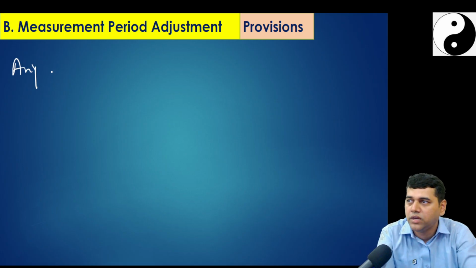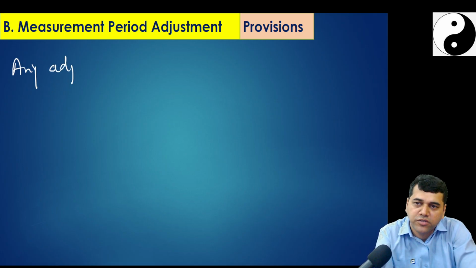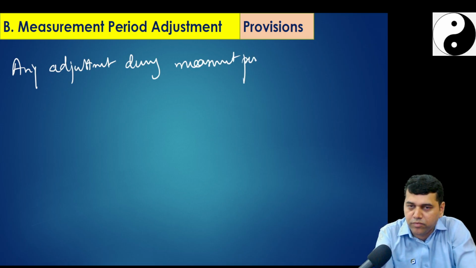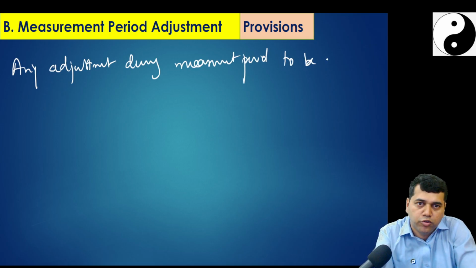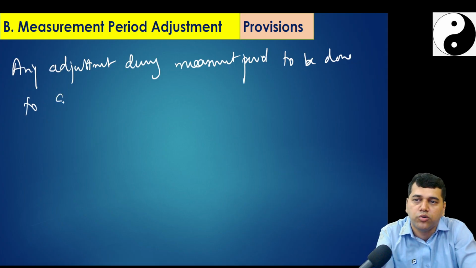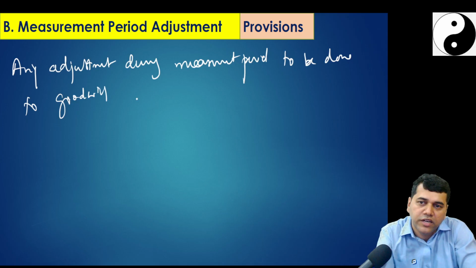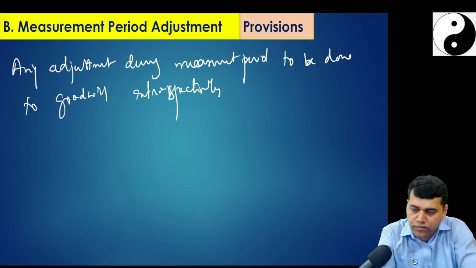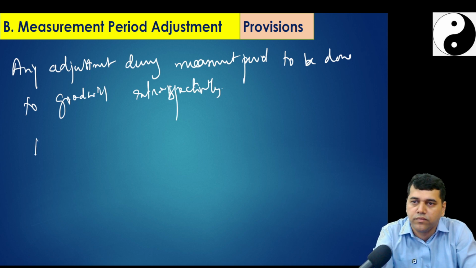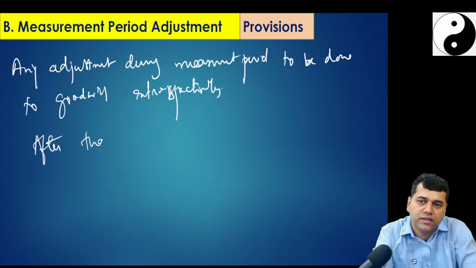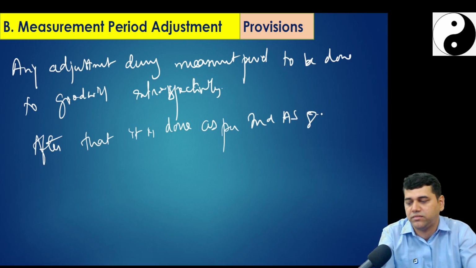Any adjustment during the measurement period to be done to goodwill retrospectively. After that, it is done as per Ind AS 8.